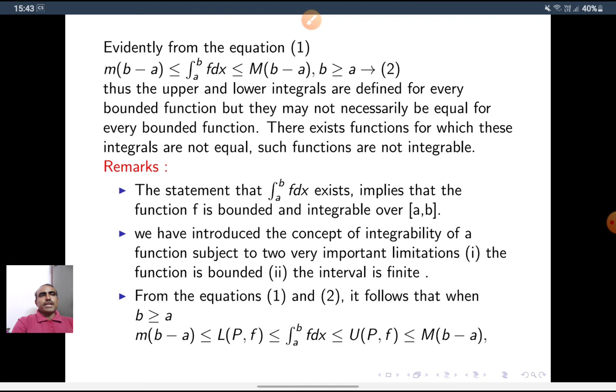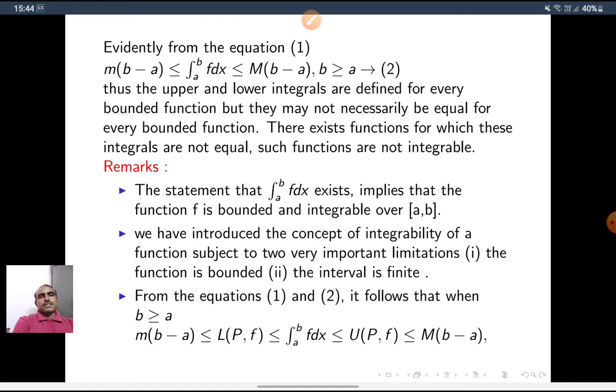Thus, the upper and lower integrals are defined for every bounded function, but they may not necessarily be equal for every bounded function. There exists a function for which these integrals are not equal. Such functions are not integrable. If the upper and lower integrals are not equal, then the function is not integrable.